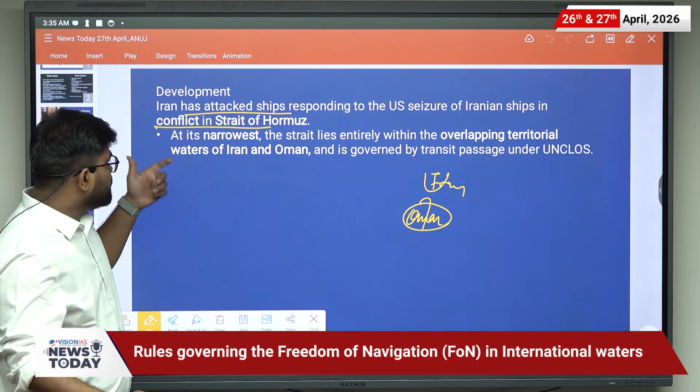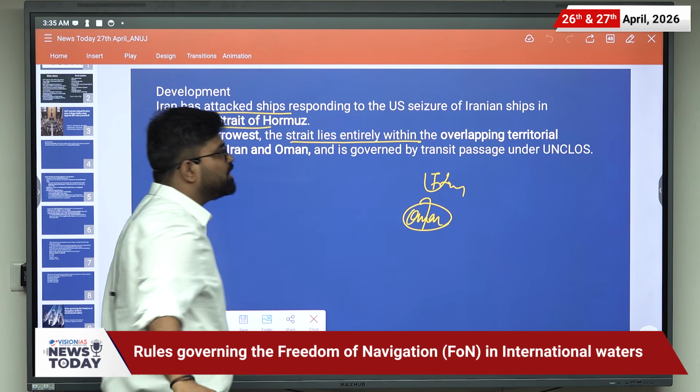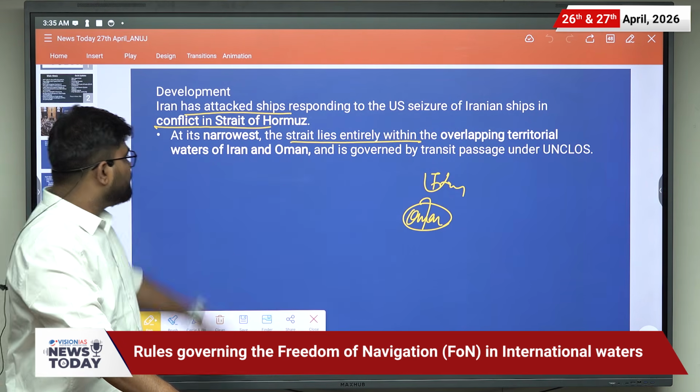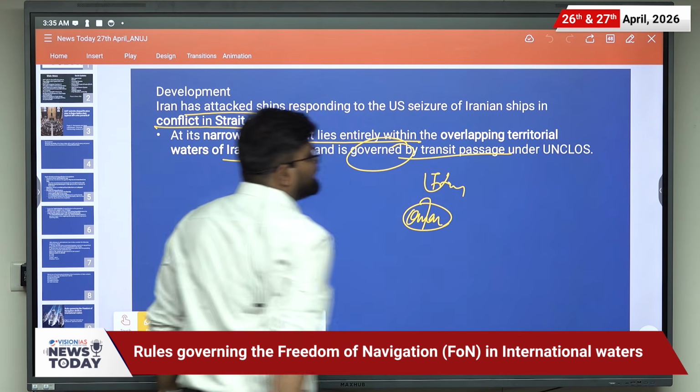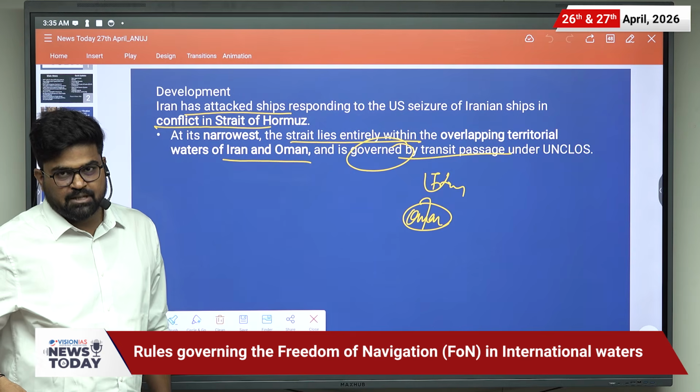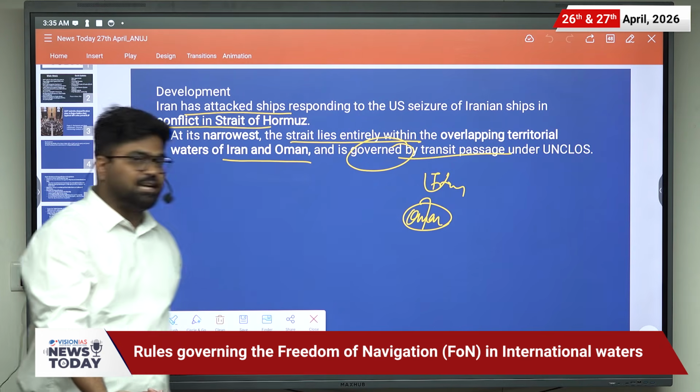Okay, so it is the narrowest. The strait lies entirely within the overlapping territorial water of Iran and Oman and is governed by the transit passage under the UNCLOS. So this is the complete issue and we will be discussing it.